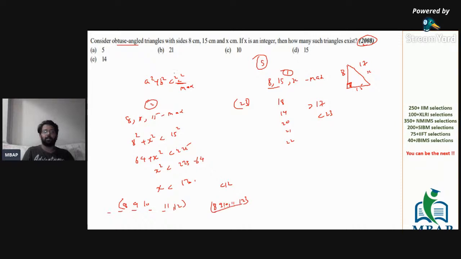There are 5 values possible here, and there are 5 values possible here. Good, Sarath. And the answer which you will mark this time is going to be 10. The answer for the given question which you will mark this time is going to be simply 5 plus 5, which is equal to 10. Very good. I hope all of you are on the same page. I hope all of you have understood the concept.